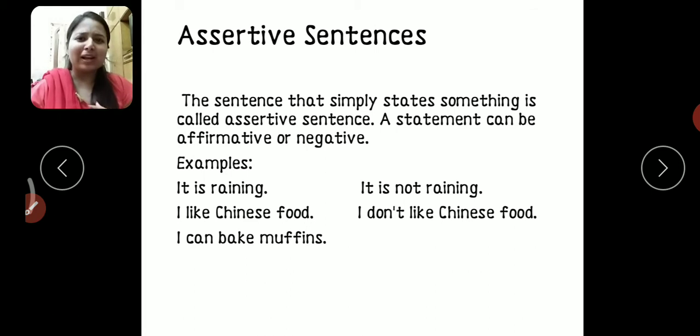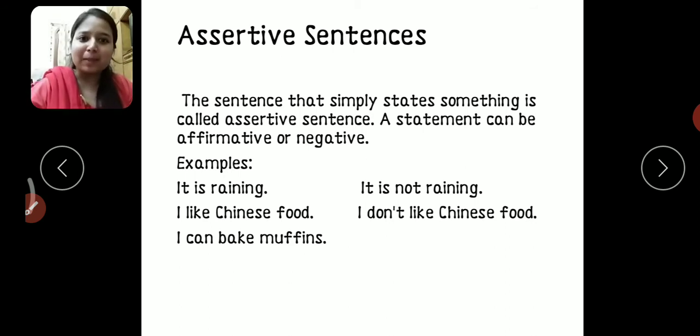It is very easy, it is not at all complicated. A simple sentence, for example, it is raining, I like mango shake, I like chocolates, I like Chinese food. These are simple sentences. Nothing complicated in all this.